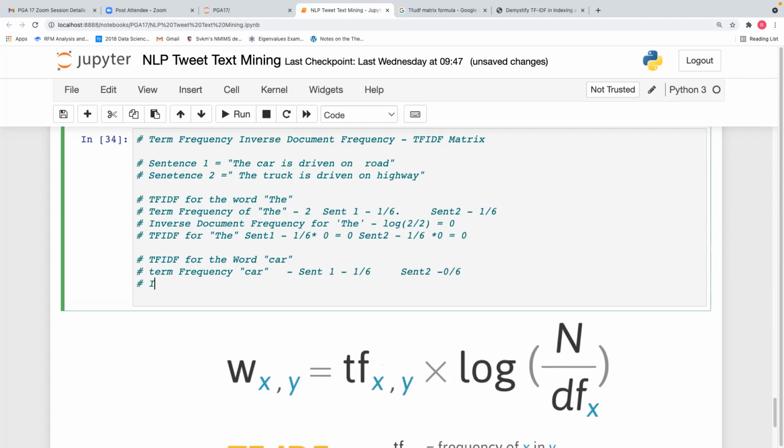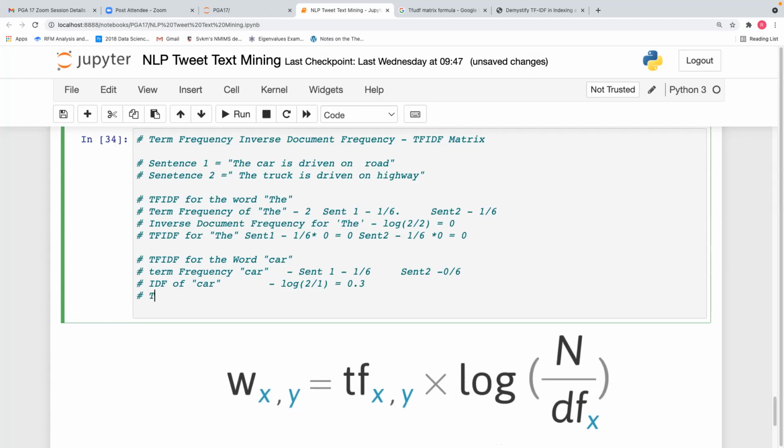Now the IDF, inverse document frequency of car, which is log of number of documents, divided by the number of documents it is coming in. Now the number of documents is 2 divided by 1. It is appearing 1 time. So what is the IDF here? 0.3. 0.3 is your IDF.